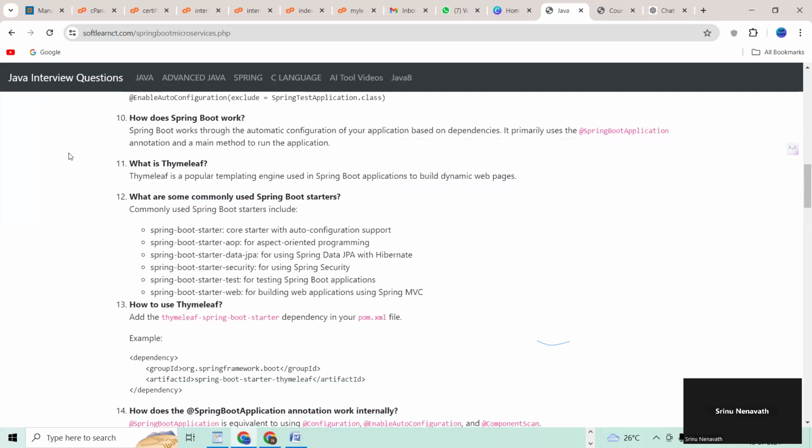Eleventh question, what is Thymeleaf? Next question, what are some commonly used Spring Boot starters? Twelfth question, how to use Thymeleaf? Guys, this kind of question will definitely be asked in interviews. You should be prepared properly, right?